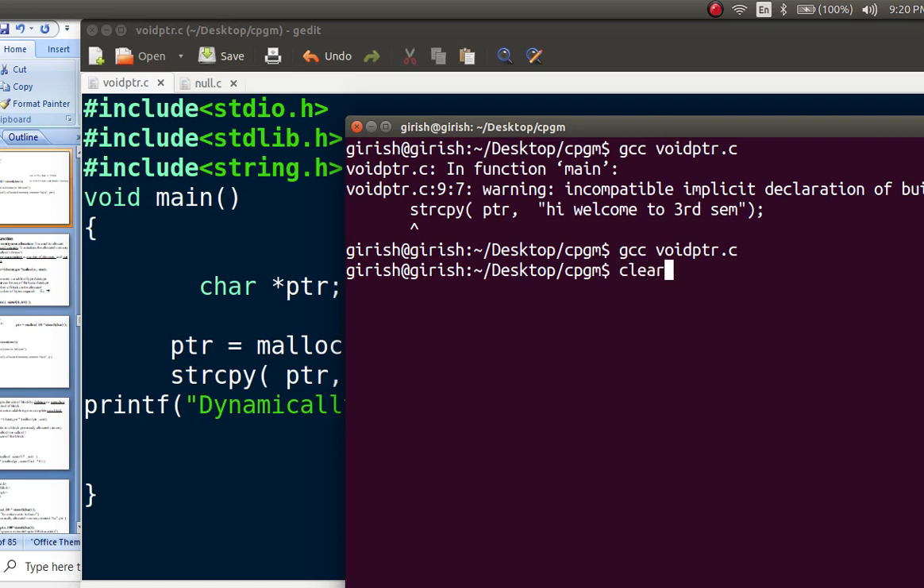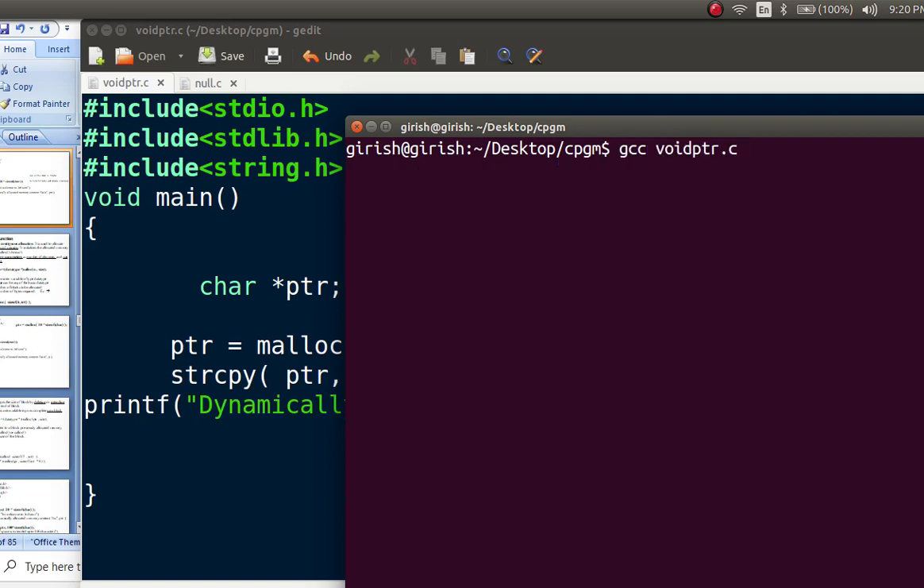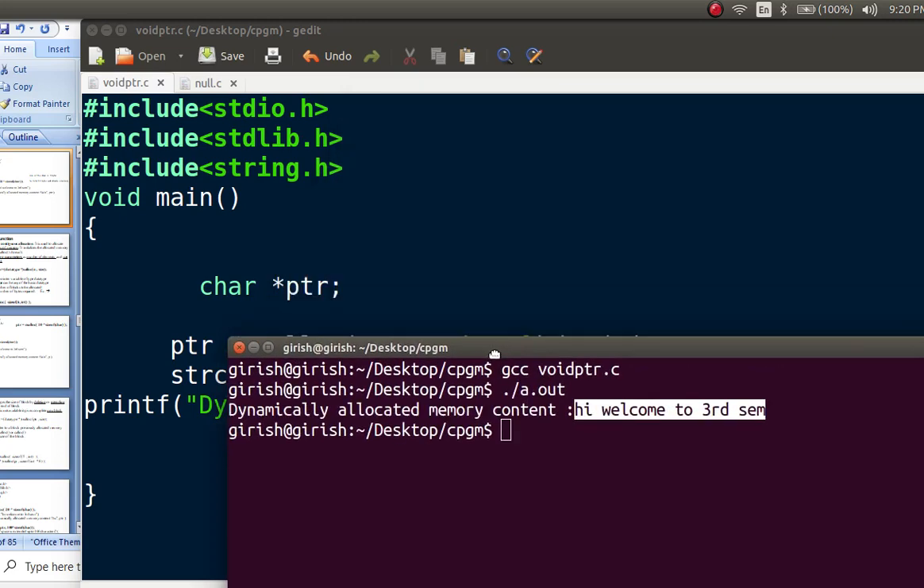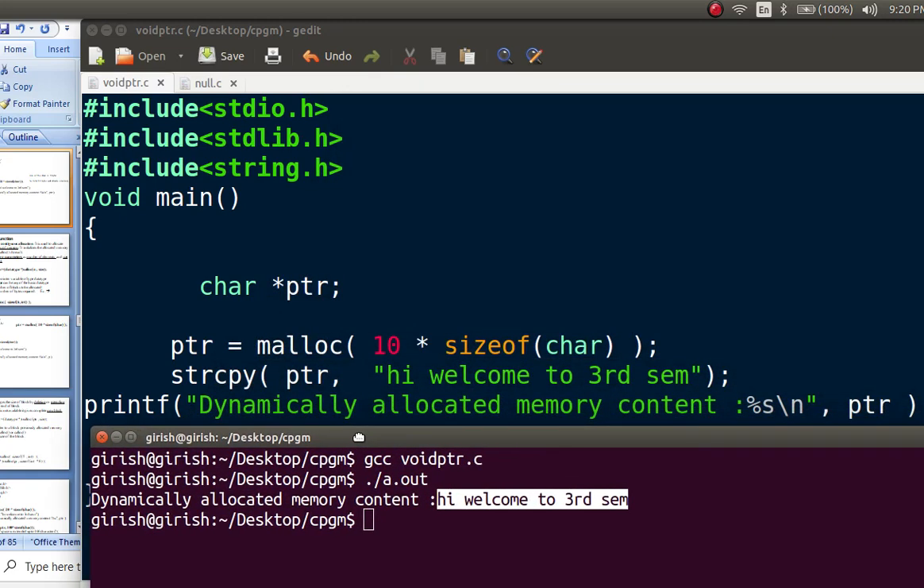So now compile this program. Compilation is done, no error this time. Okay, now execute the program. Dynamically allocated memory content is hi, welcome to third sem. You got the output, isn't it? So this is the malloc function.